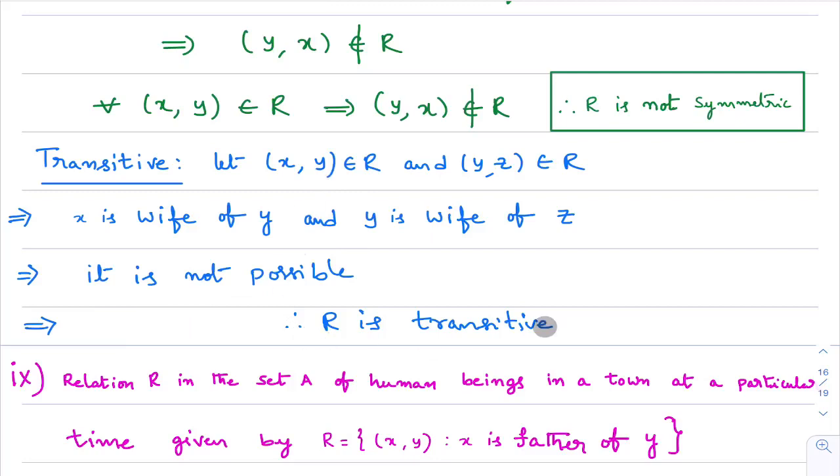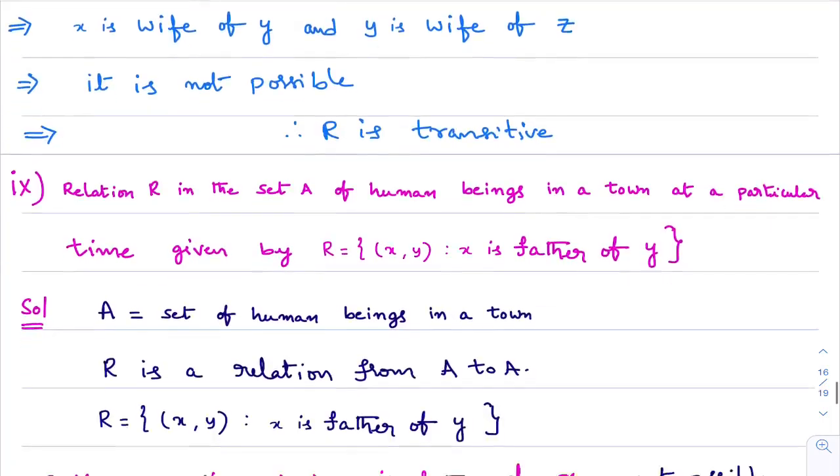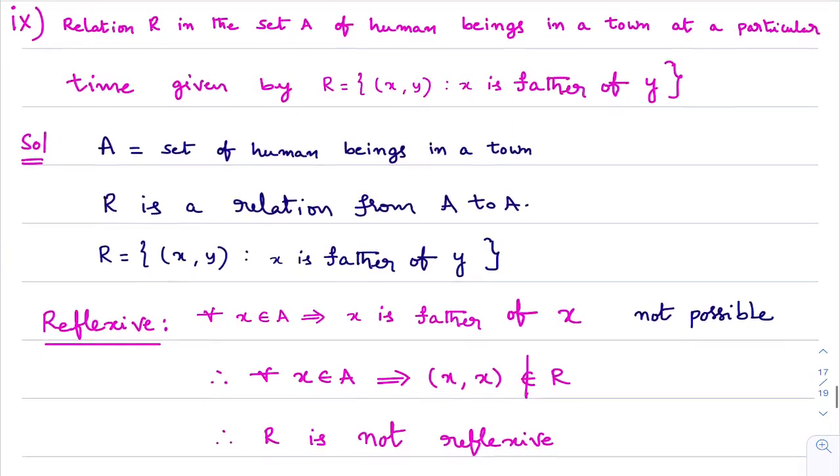Now we'll move to the last bit in this first question, the 9th bit. What is this? Relation R in set A, where A is the set of human beings in a town at a particular time, given by the relation: ordered pair (x, y) such that x is father of y. See, in all these 9 bits, we are writing 3 points commonly. What are those 3 points? This relation is on what set? This relation is on set A.